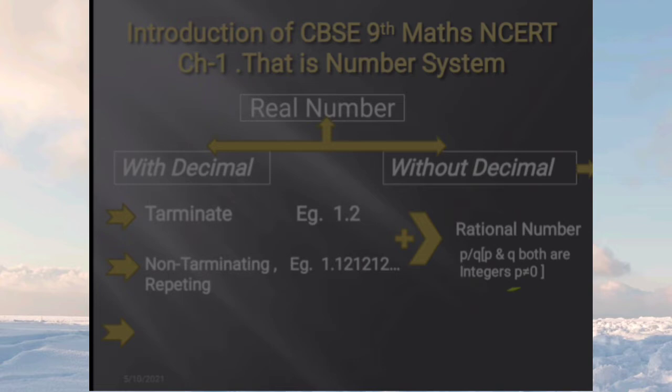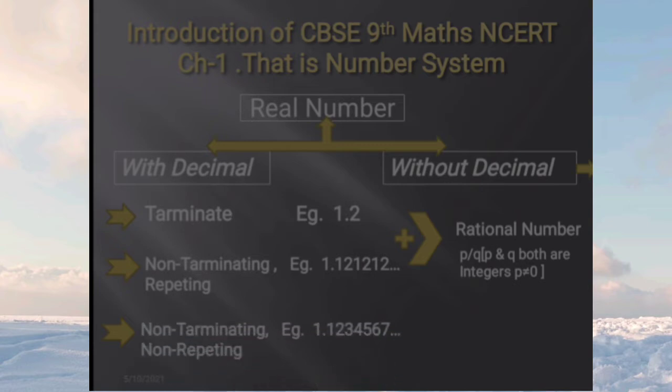Here you just check one thing: there is "p not equal to 0" written here. There is a mistake, so you just make the correction. Here it will be q not equal to 0. Okay, understood? q not equal to 0. There was a mistake. Up to this much, I hope everyone is clear.